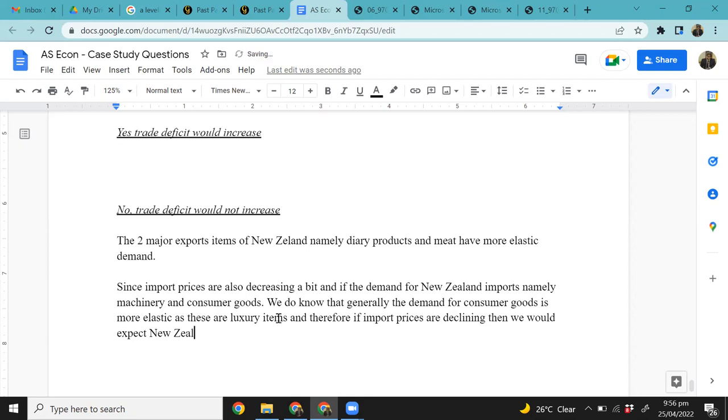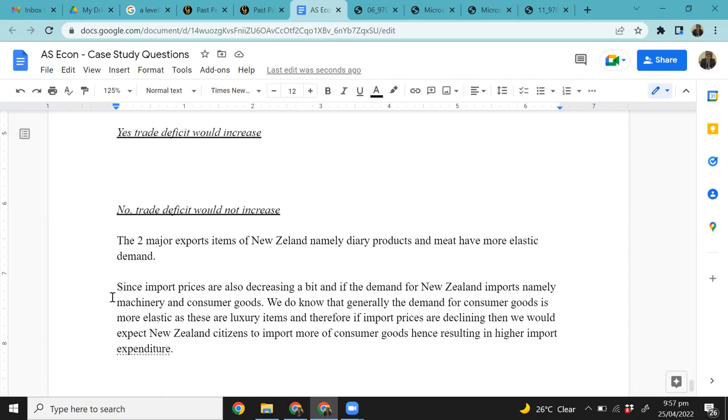Yes or no? Am I right with this or am I not? Citizens import more consumer goods, hence resulting in higher import expenditure. Yes or no? Right? So with higher import expenditure, what will it do? It will cause a trade deficit, right? So it will cause a trade deficit.